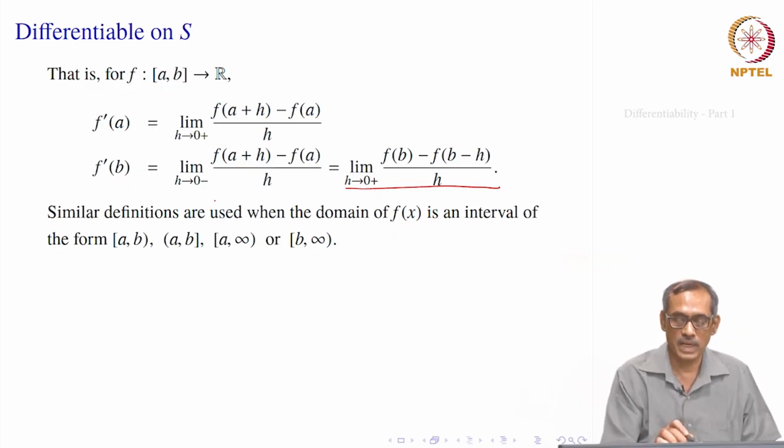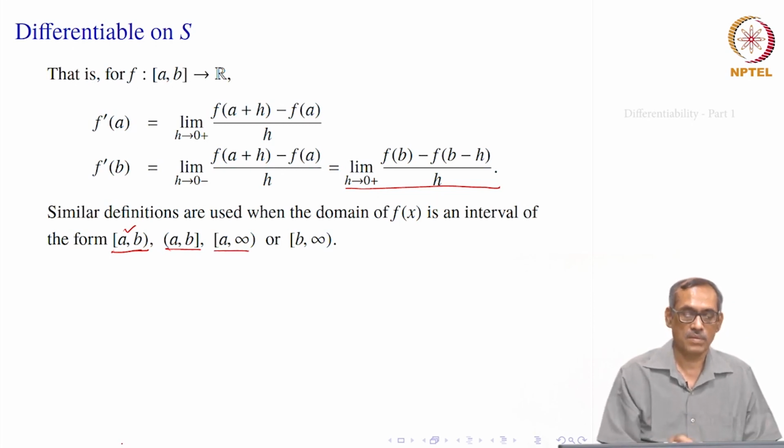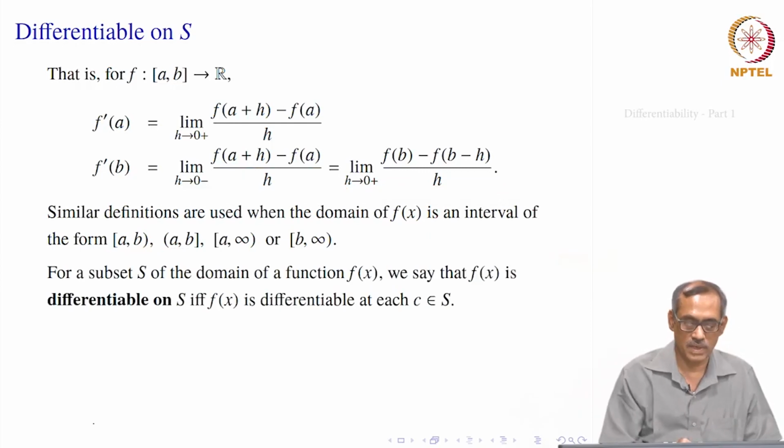At the endpoints only this 0 minus and 0 plus comes up. The same way we can define it when f is defined on intervals of this type. So, here at the left side endpoint a, the limit should be taken as h tends to 0 plus, and so on, this ratio. Here it is the left side limit at b, here again the right side limit at a, and so on. That is how our definitions will carry over.